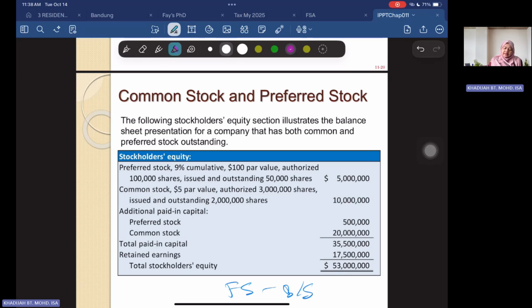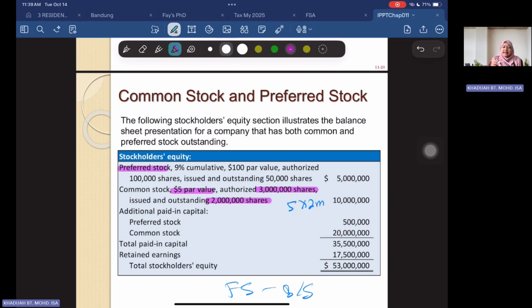If you look here, the common stock is the one that we have discussed earlier, $5 par value. Authorized is 3,000 shares. Issued and outstanding is 2,000 shares. So how do you get the 10,000? The 10,000 is actually derived from the par value $5 times 2,000 shares. You get 10,000.